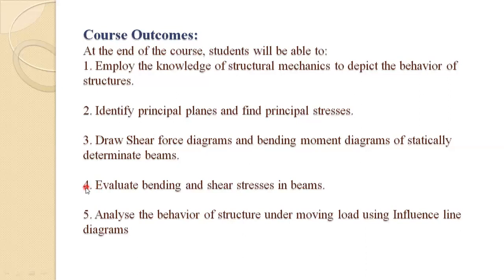Then next, the fourth outcome is evaluate bending and shear stresses in beams. After learning this subject, the student will be able to calculate bending stresses and shear stresses in a beam. And the fifth outcome is analyze the behavior of structure under moving loads using influence line diagrams. Means by using this influence line diagram, the student will be able to analyze the behavior of structure. These course outcomes are fulfilled after completion of our syllabus.